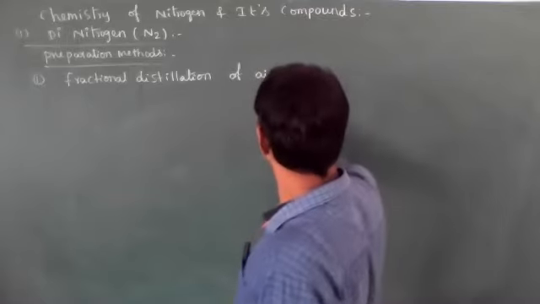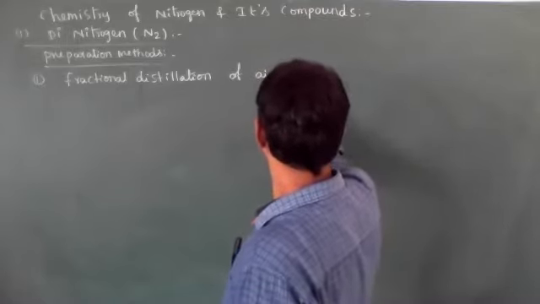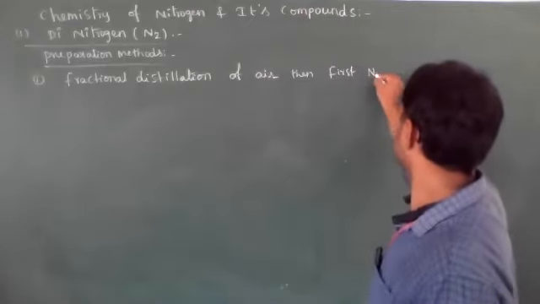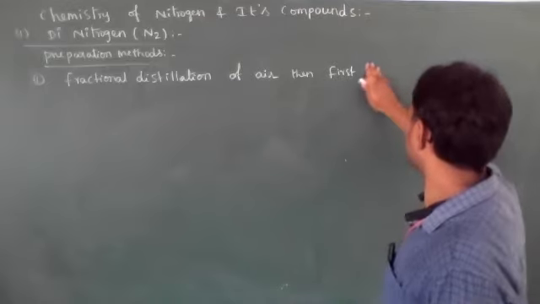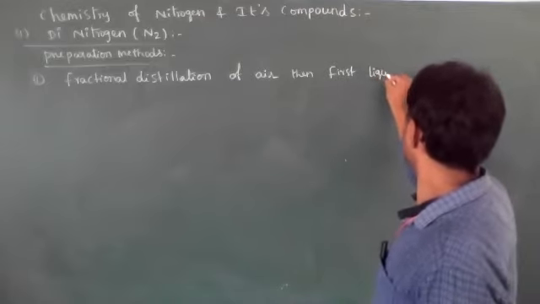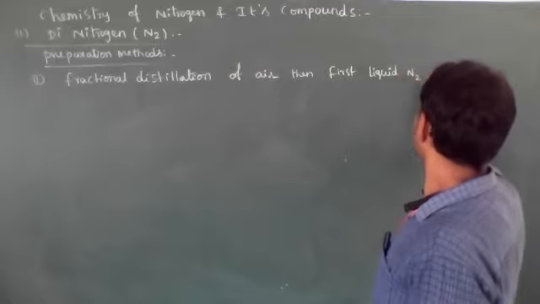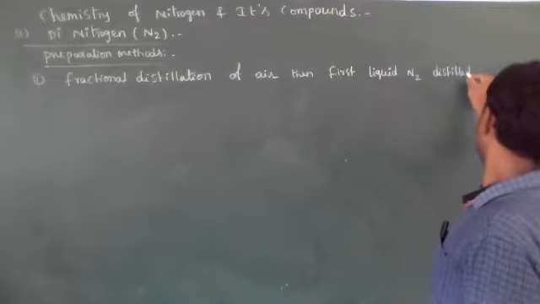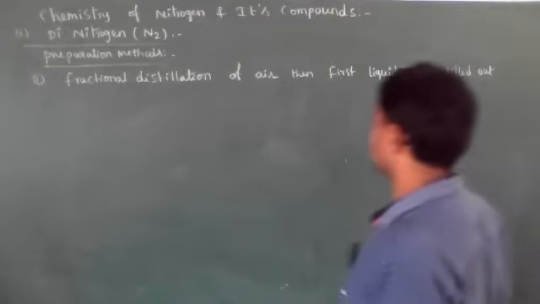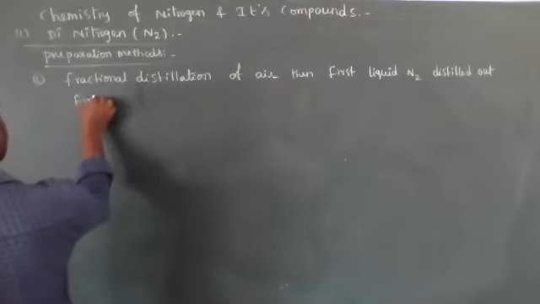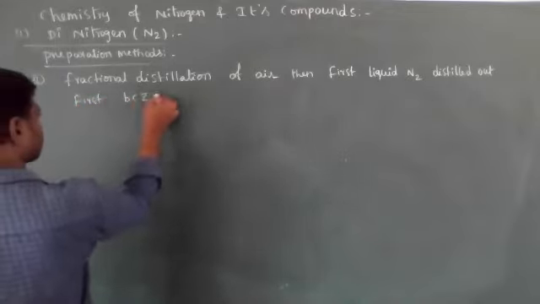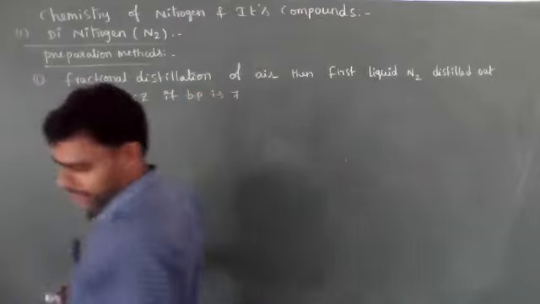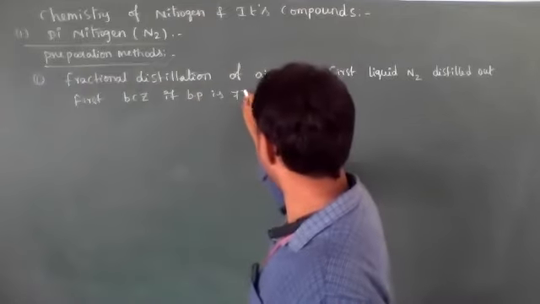Then we will get N2, liquid nitrogen, distilled out first, because its boiling point is 77.2 kelvins.